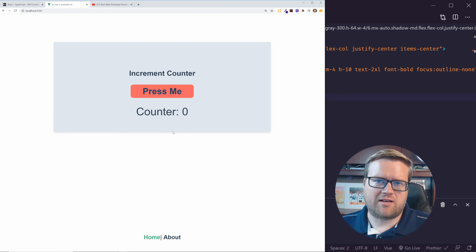It's really simple, and I think obviously in the real world, you would never use a Vuex store for something like this, but for the use of an example where we're gonna walk you through how to set up TypeScript with it, I think this is perfect because you can notice that you can add TypeScript to the simplest apps, but this can definitely be used for more advanced apps too. So you just click press me, it updates the counter, and then it's also shared between two different routes. Really simple. That's all I'm gonna show on this app side. But we will come back to this to make sure as we keep adding things that things don't break.